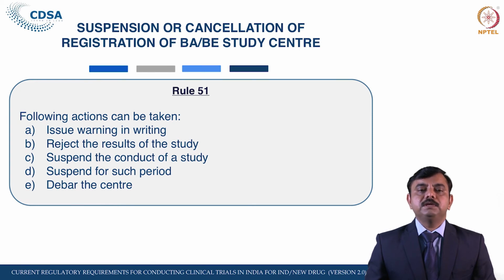These actions may include the issue of a warning letter in writing to the investigator or the BAB study center.